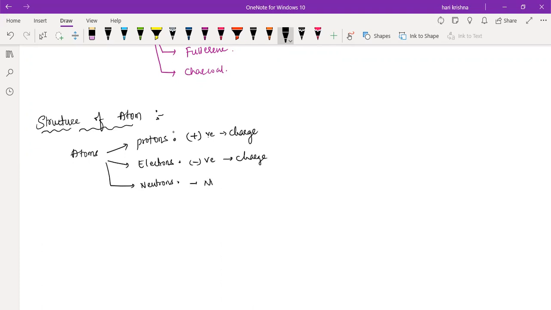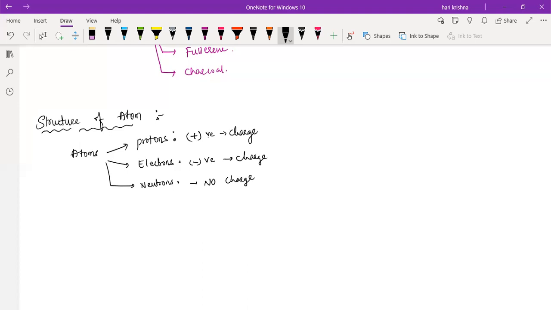Neutron has no charge at all. Neutrons have mass. So atoms will contain three particles: protons, electrons, neutrons. Protons carry the positive charge, electrons carry the negative charge, and neutrons carry no charge.